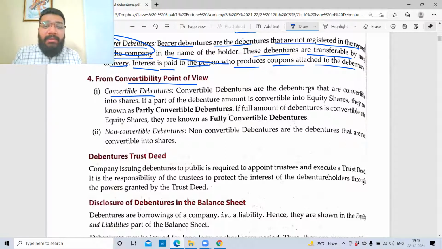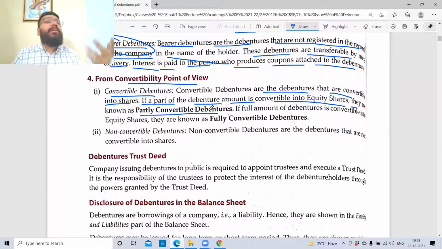Convertible debentures are the debentures that are convertible into shares. Here, shares means only equity shares. If a part of the debentures amount is convertible to equity shares, they are called partly convertible debentures. Let's suppose I've issued 50,000 debentures to you. In that you say, sir, 25,000 I'll convert, 25,000 let it be debenture itself. Then it's called partly convertible debentures.